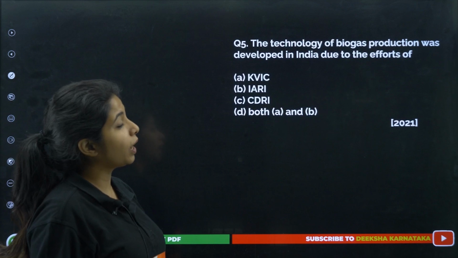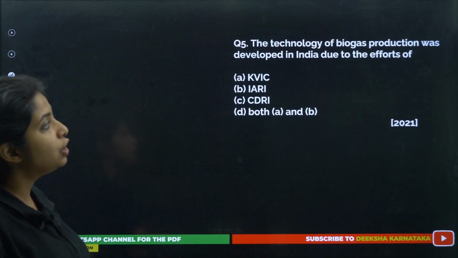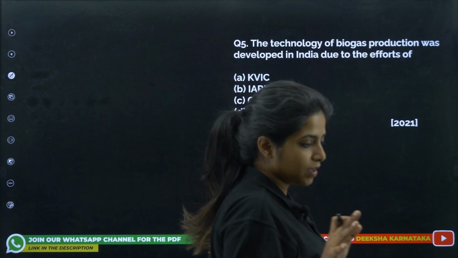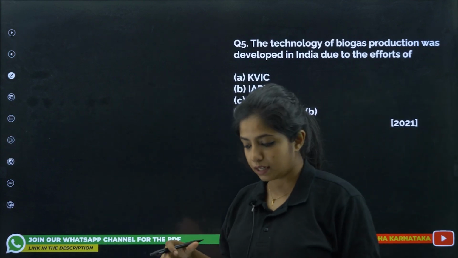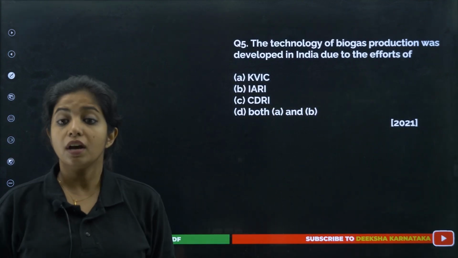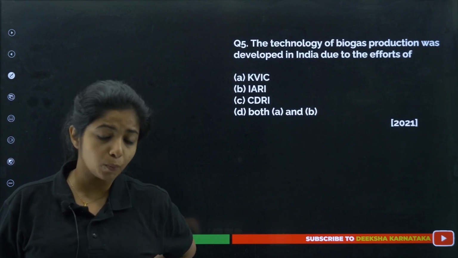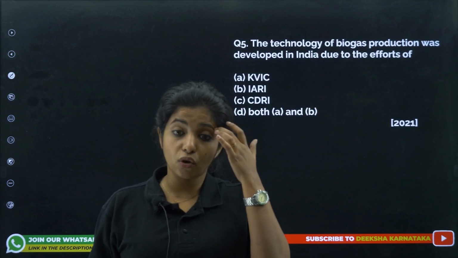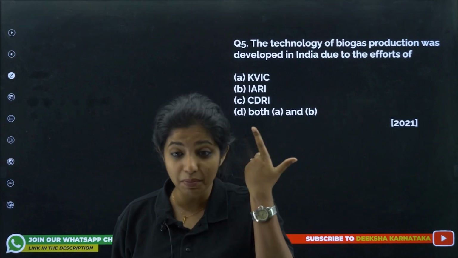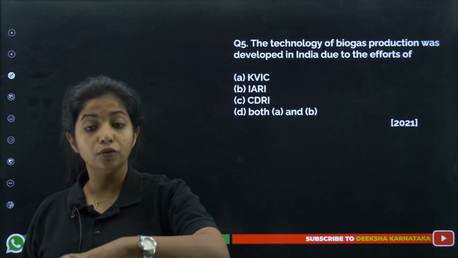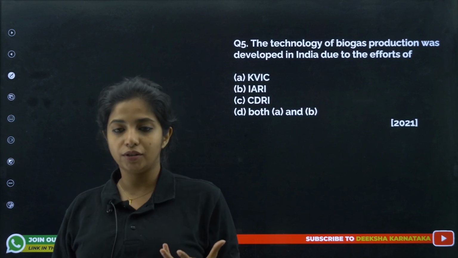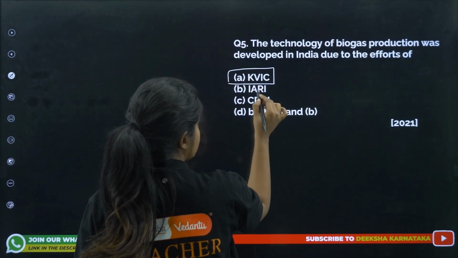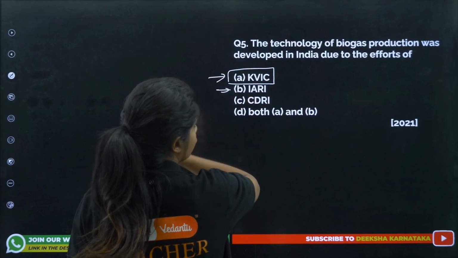Now, the technology of biogas production was developed in India due to the efforts of... So it is given in your NCERT textbook only. There were two very big groups which were responsible for developing biogas production. Now biogas production is really important. This biogas can be used as fuel in the kitchen, where food can be made with the help of that, or probably as a fuel for electricity. So it is really important. But who were the people behind it? It's a group of people who come under this particular group.